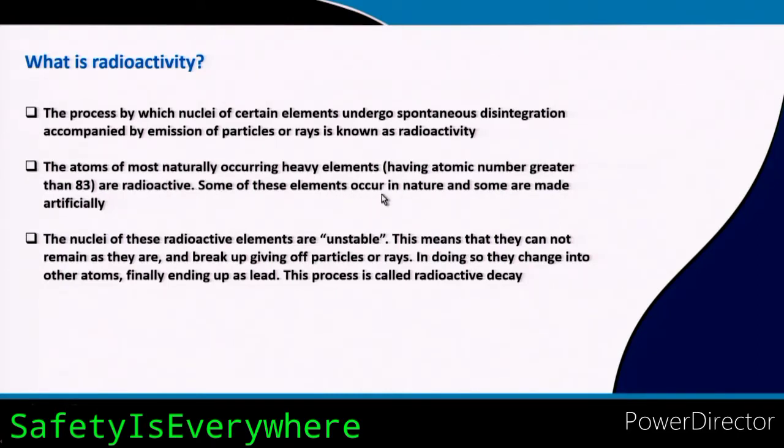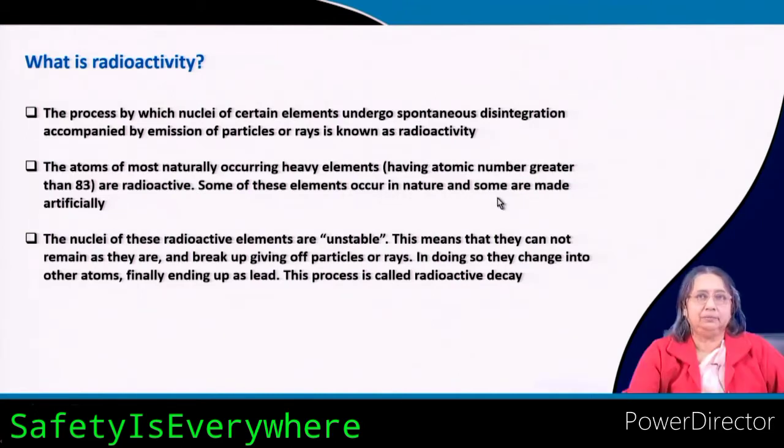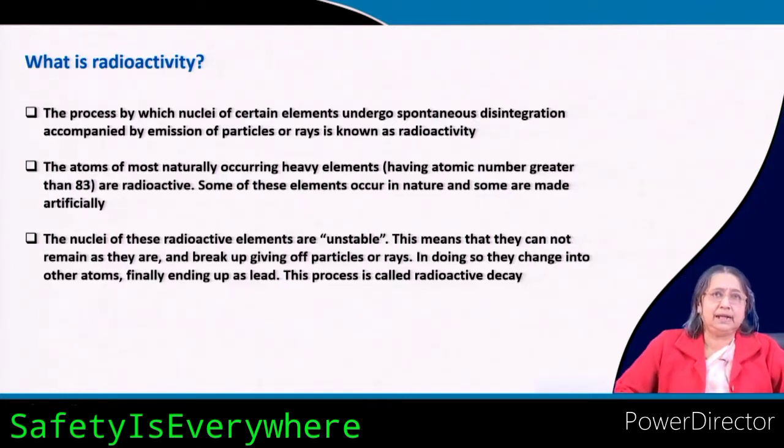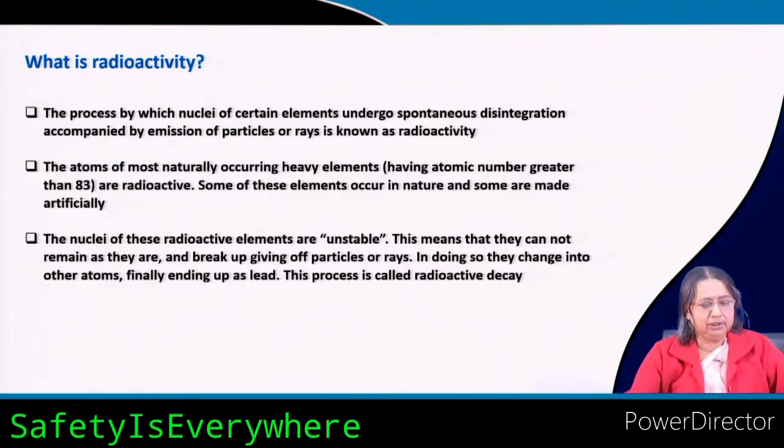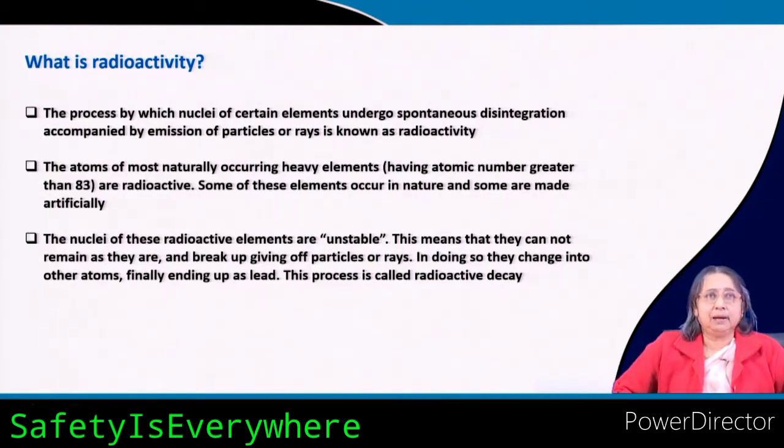Some of these elements occur in nature and some of them can be formed artificially by man, that means they are man made. Now, the nuclei of these radioactive elements are unstable. Radioactivity means they always give up or radiate some particles or some rays.